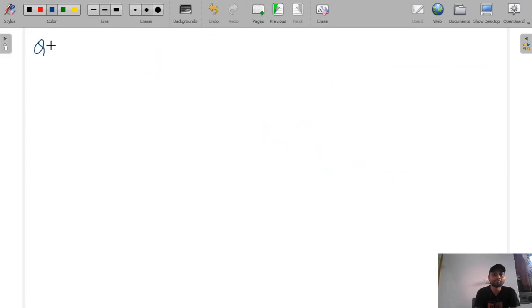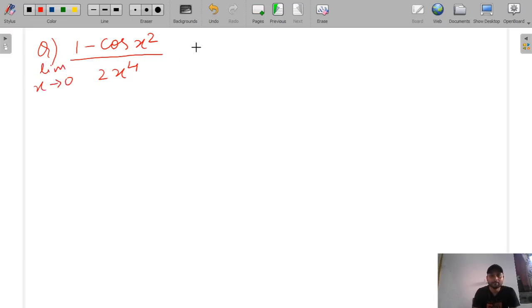Next problem, we will solve here now. This is based on the standard limit of trigonometry, 1 minus cos square x square divided by 2 raised to the power x raised to the power 4, limit x tends to 0. Solve it very fast, because these things you need to solve very quickly. In the GATE examination they won't ask you directly like this, but at the last step you can get the solution like this, and then you have to answer this, and sometimes they ask it as a 1 mark question also.